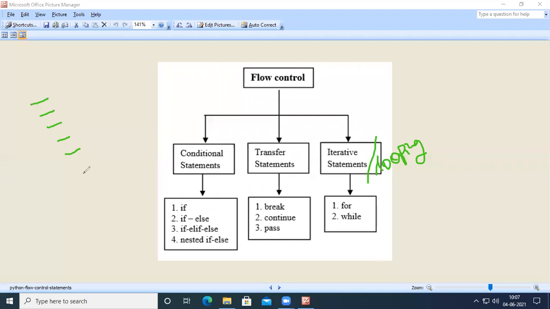There are two options. One is that I write this line and copy the same line for 10 times. The second is that I keep the line in a block, and I go for iterative or looping statements for this block.